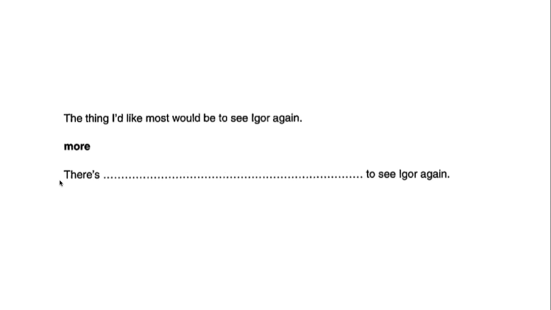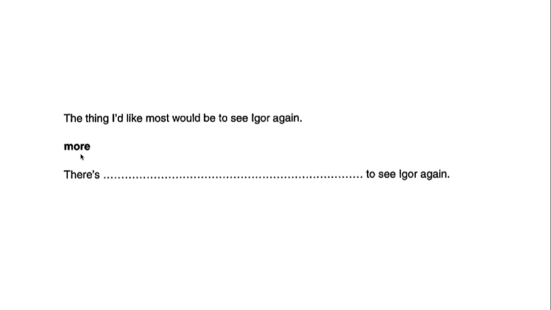That's a complex one. Here we've got, the thing I'd like most would be to see Igor again. More. Now here we've got the superlative most. And here we've got the comparative more. There's to see Igor again.